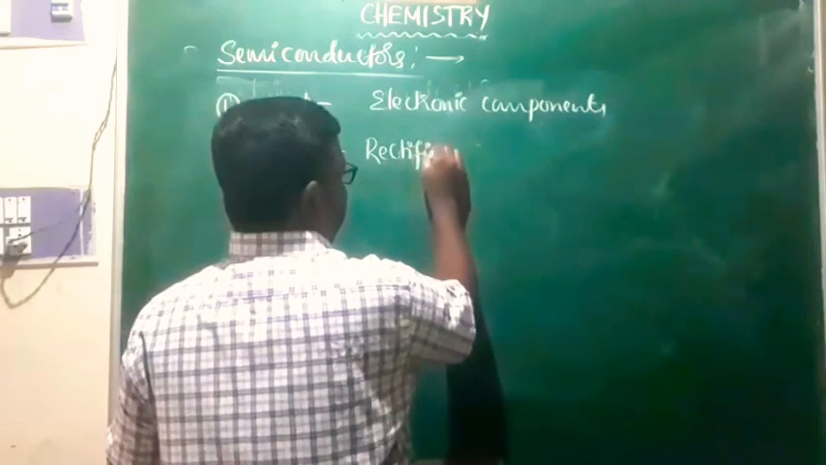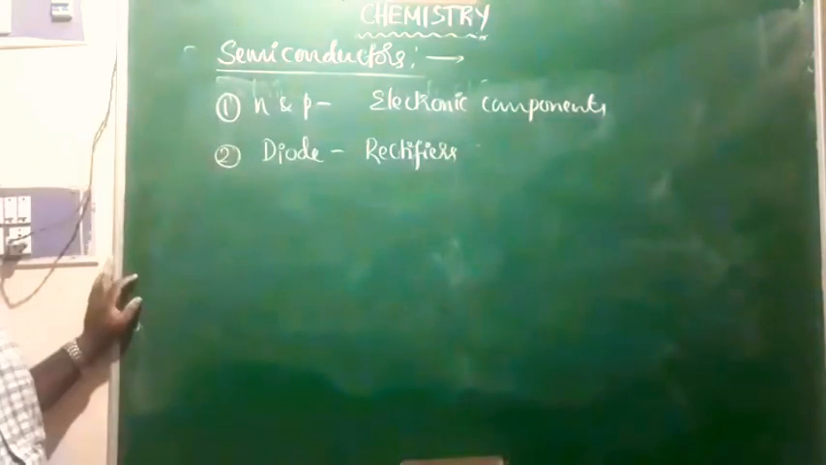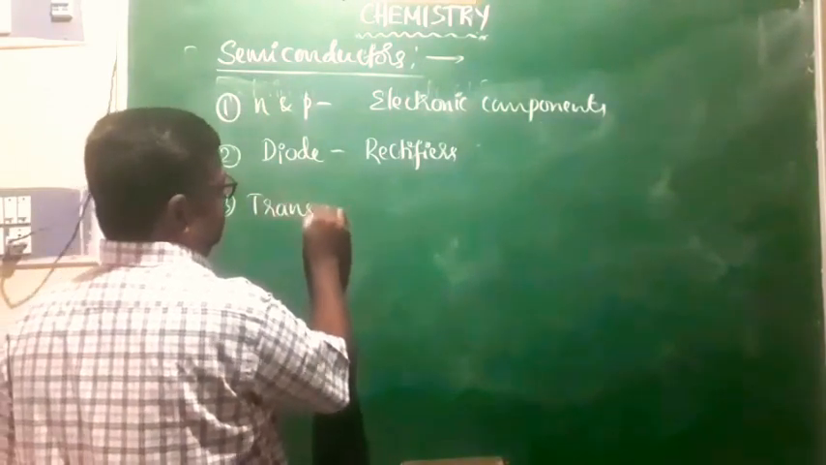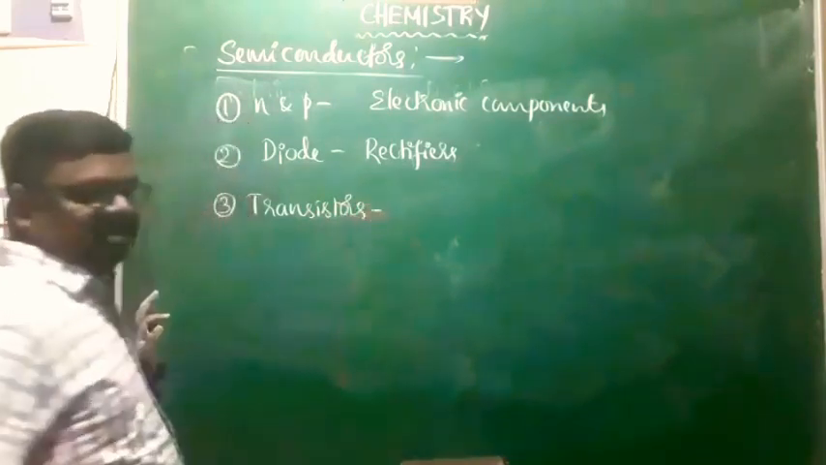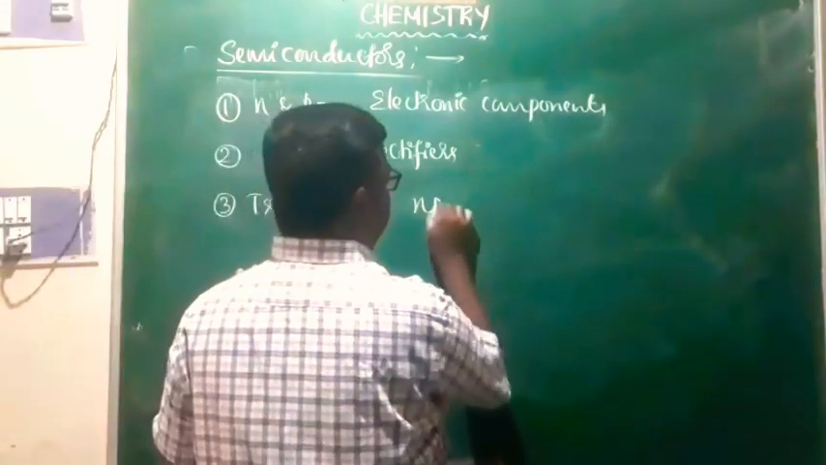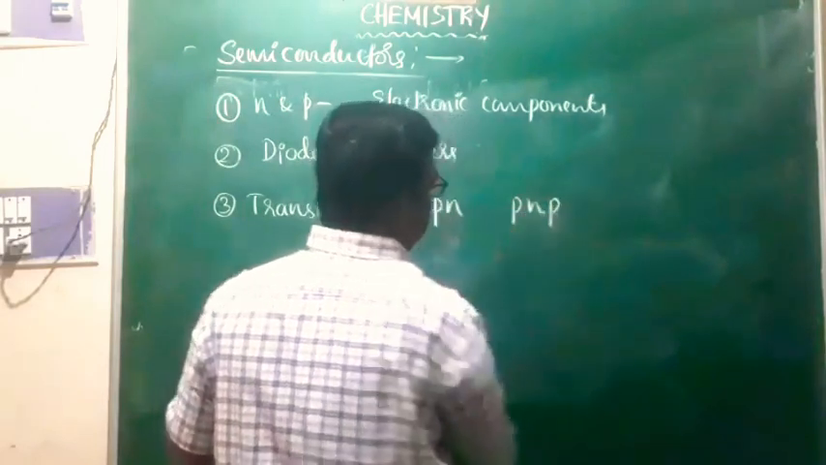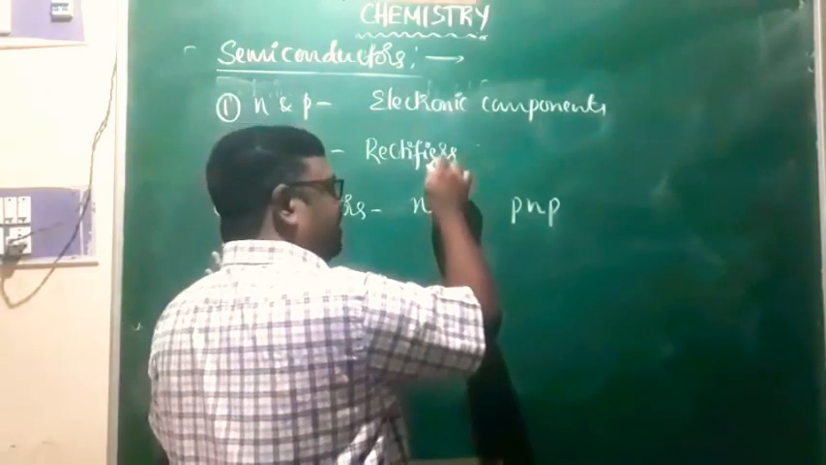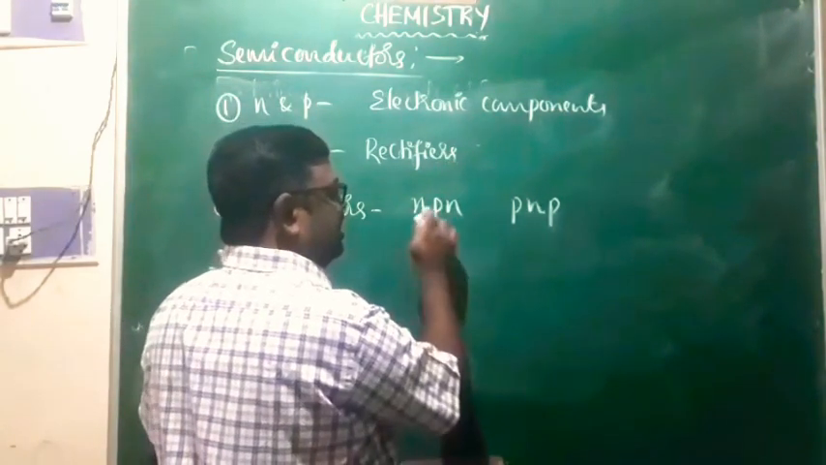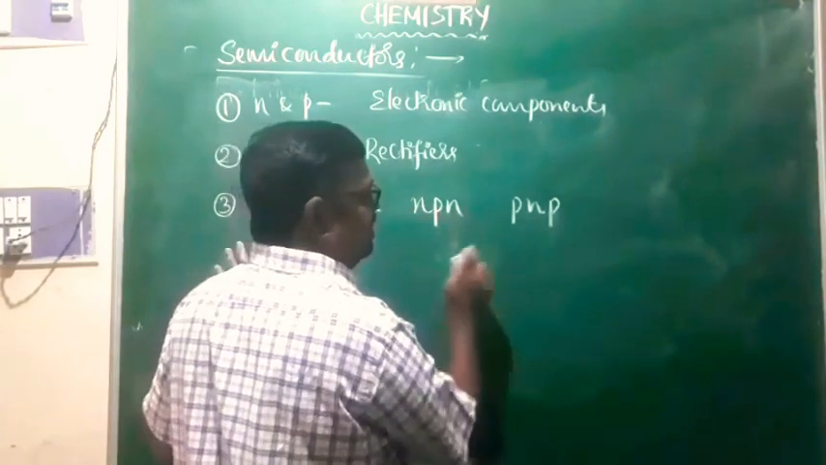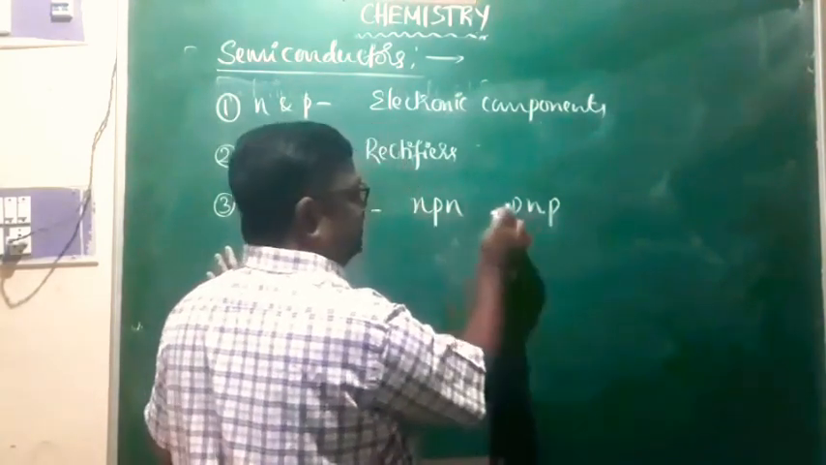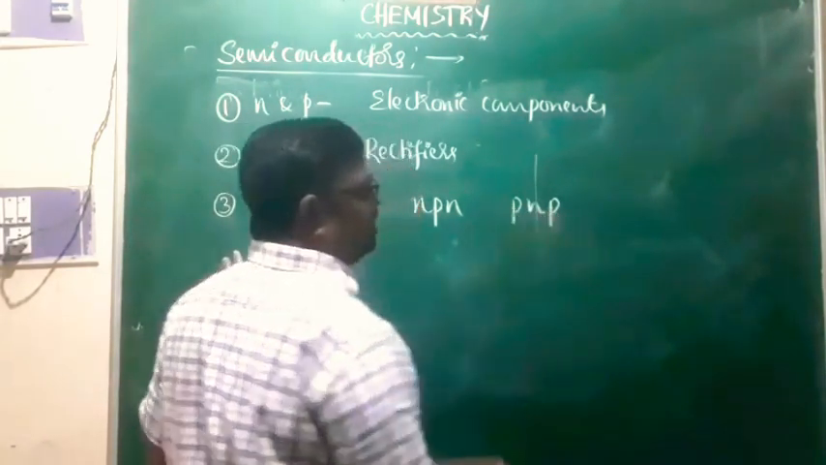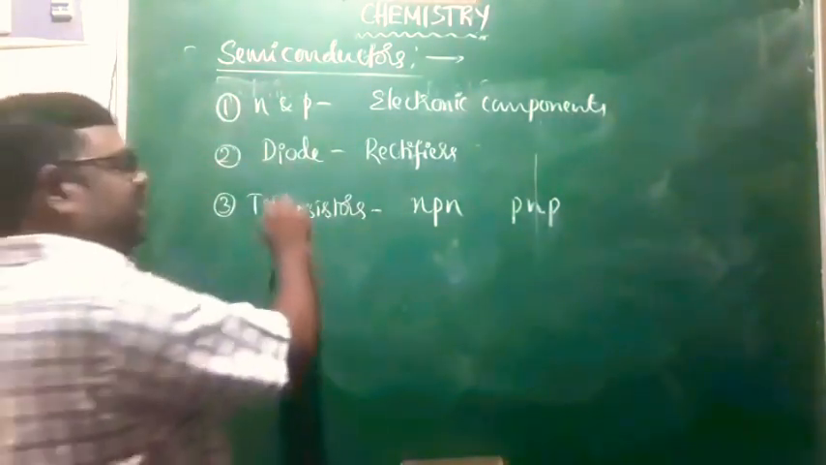These things you will study in physics. Apart from that, we come across certain electronic devices called transistors. There are two types of transistors, NPN transistors and PNP transistors. This type of transistor is obtained when a layer of P-type semiconductor is sandwiched between layers of N-type semiconductors, that is NPN type. In the case of PNP type, a layer of N-type semiconductor is sandwiched between layers of P-type semiconductor. That is what we call transistors.